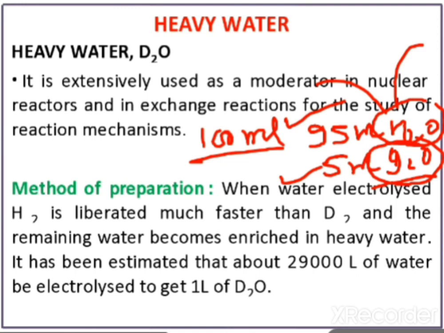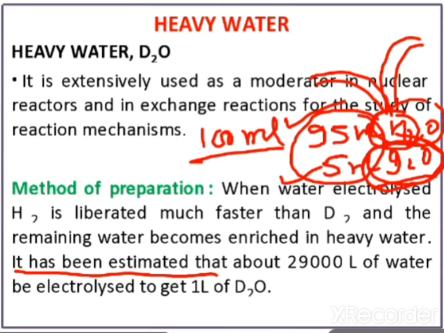If electrolysis continues, then all the protium, or all the water, will decompose into H2 and O2, and the remaining portion will be only D2O. So now the question is, how much D2O is present? It has been estimated that about 29,000 liters of water, if electrolyzed, gives 1 liter of D2O.